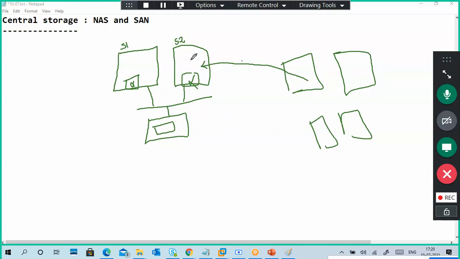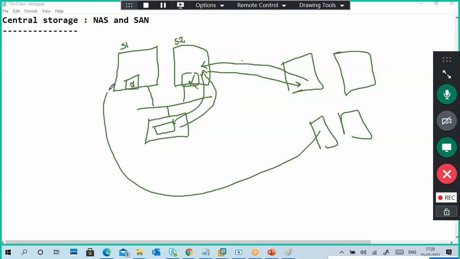Server 2 connects with the central storage, gets the information and forwards it to the client. Another client asks server 1 for particular information. Server 1 gets the information from central storage and sends it to the client.